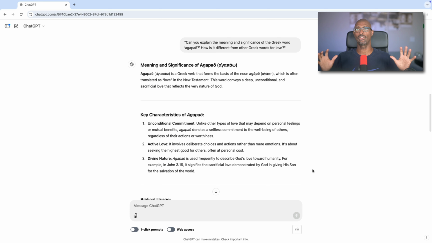And I want to pause here just to say that as we go through some of these prompts, don't be surprised if there is some overlap, but that's fine. What you learn is you're just getting a little bit more detail as we go along, but there will be some information that is going to be similar. Next, we have that particular meaning and significance.